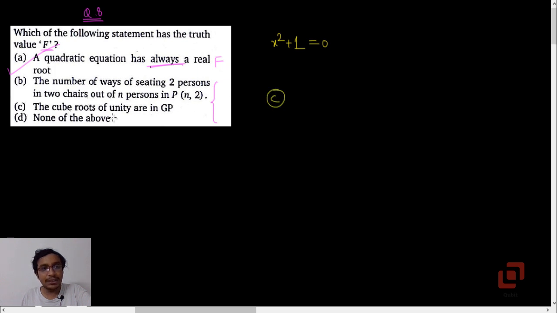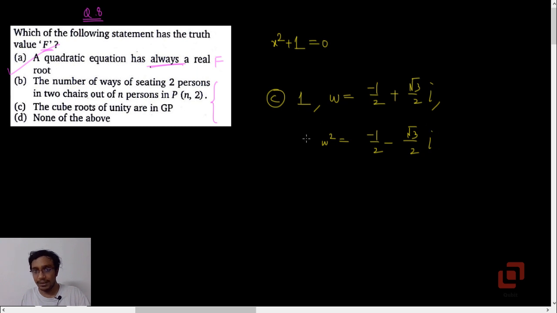Now option C says that the cube roots of unity, or 1, are in geometric progression, and this is a very well known standard result from complex numbers. The first cube root of unity is 1, of course. We denote the second cube root by omega, which is in the second quadrant on the Argand diagram. So it is minus 1 by 2 plus root 3 by 2i, and the third one is actually the square of this. It's minus root 3 by 2i. Okay, so clearly they are in geometric progression because omega upon 1 is omega, and omega squared upon omega is also omega.